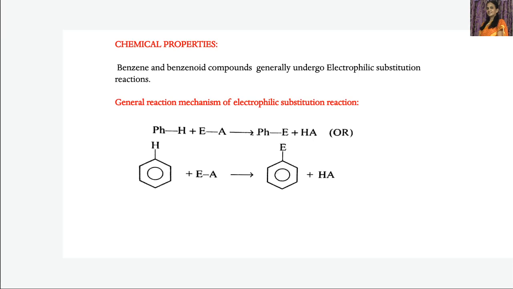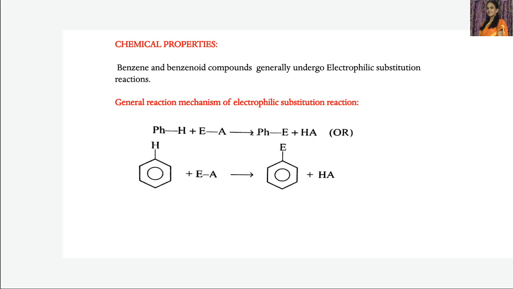Now let's see the chemical properties of benzene and benzenoid compounds. Benzenoid compounds means benzene-like compounds. So benzene and other benzenoid compounds generally undergo electrophilic substitution reactions. Let us consider the general mechanism of this electrophilic substitution reaction. What is an electrophilic substitution reaction? It's a substitution reaction which is initiated by an electrophile.